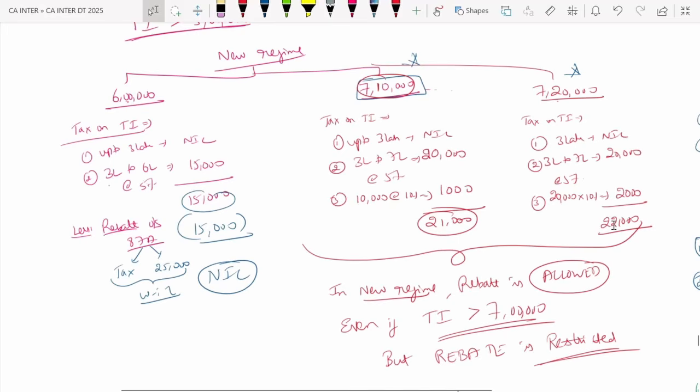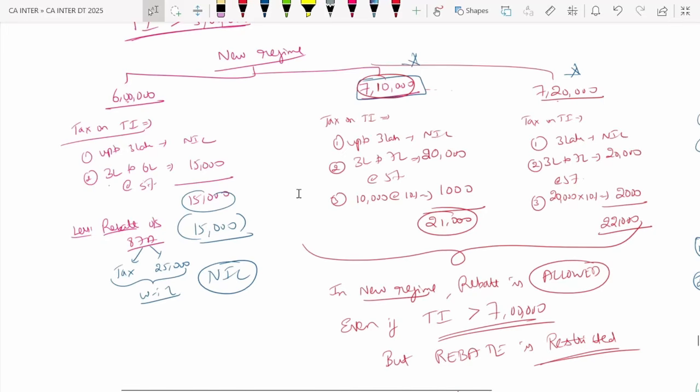Because up to 3 lakh it is nil, 3 lakh to 7 lakh is at 5%, and more than 7 lakh it is at 10%. So here it is how much? 21,000, 22,000. For 7 lakh 10,000 also you will get, 7 lakh 20,000 also you will get, 21,000, 22,000.